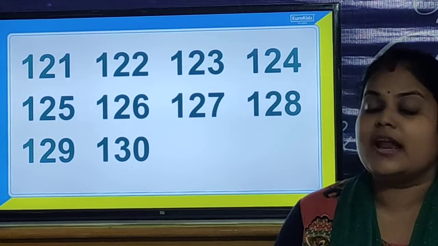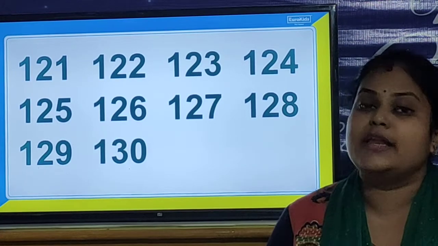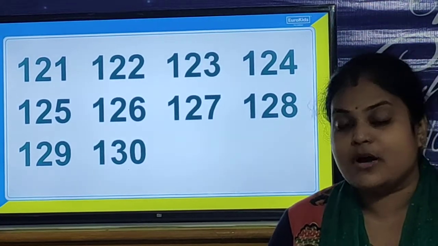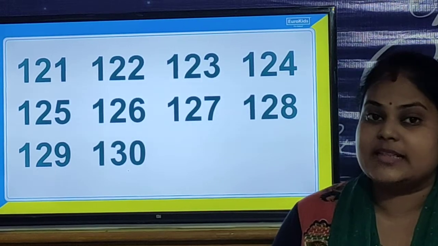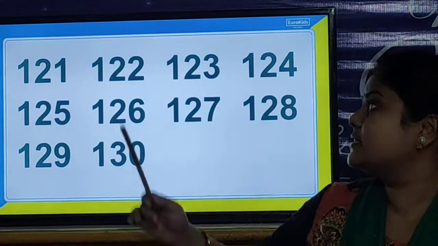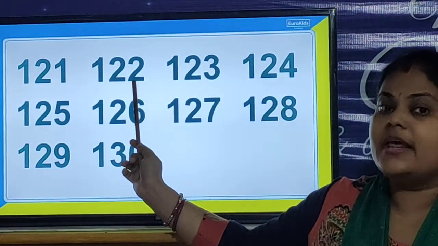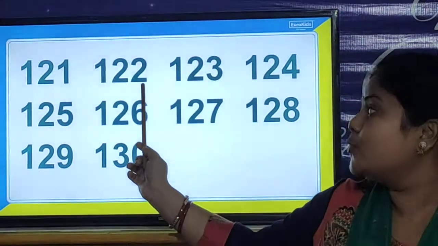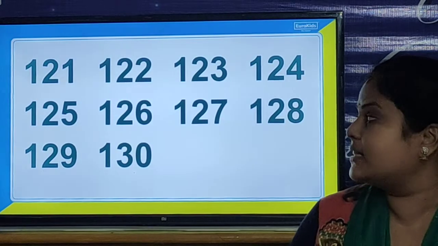And children, now I will show you one number and you have to tell me how many ones, how many tens and how many hundreds are there in that number. So our number is 122. In number 122, how many ones, tens and hundreds are there?